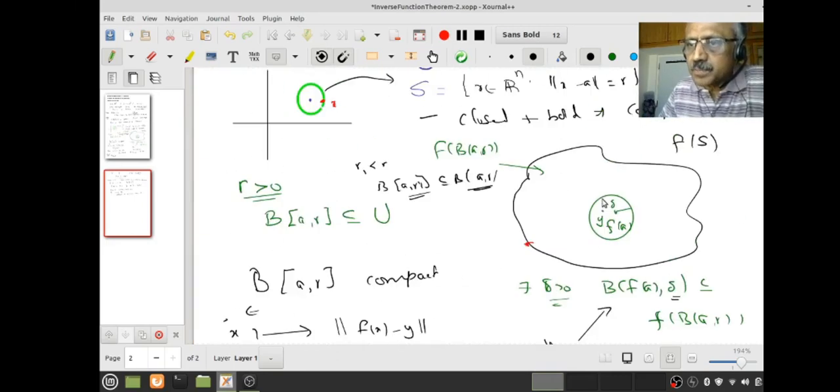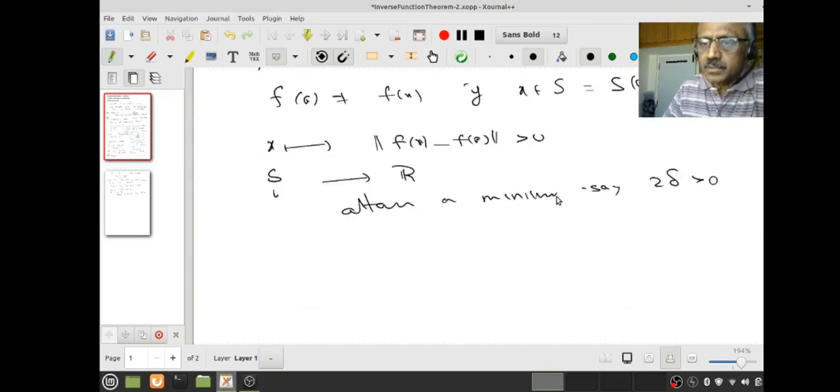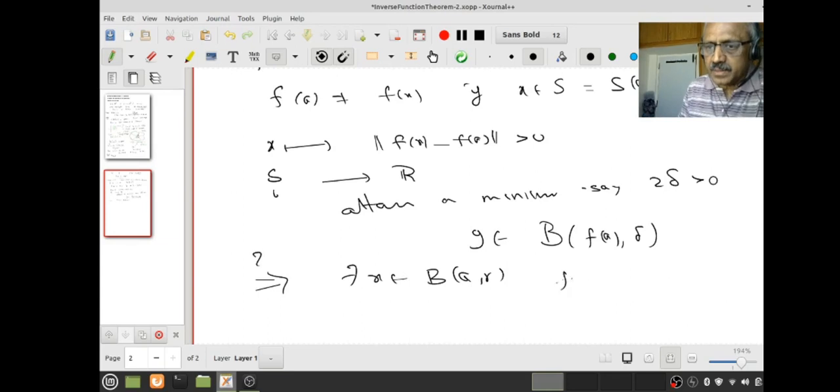Okay, so let us look at the picture. What does it mean? This is f(a). I am looking at all possible distances. The minimum distance is 2 delta. So you choose only half, delta. So what we are going to do is look at B(f(a), delta). So let y belong to this. Then I want to claim there exists an x in the open ball B(a, R) such that f(x) equals y. This is what we want to claim.